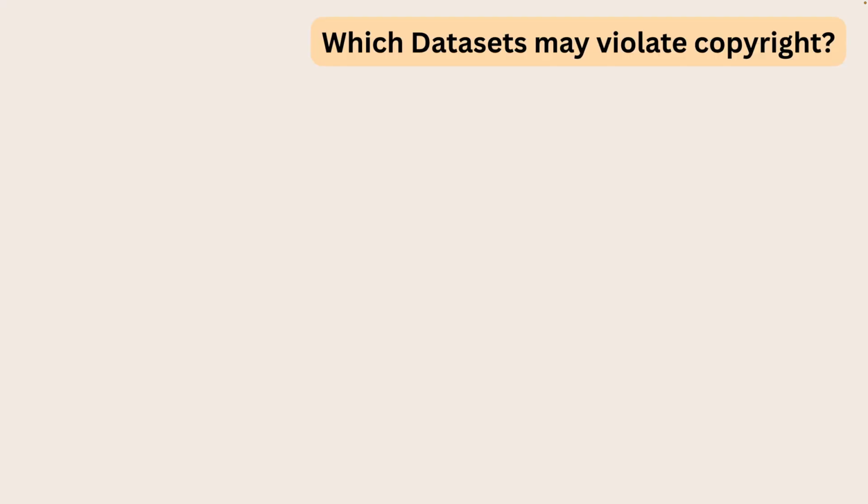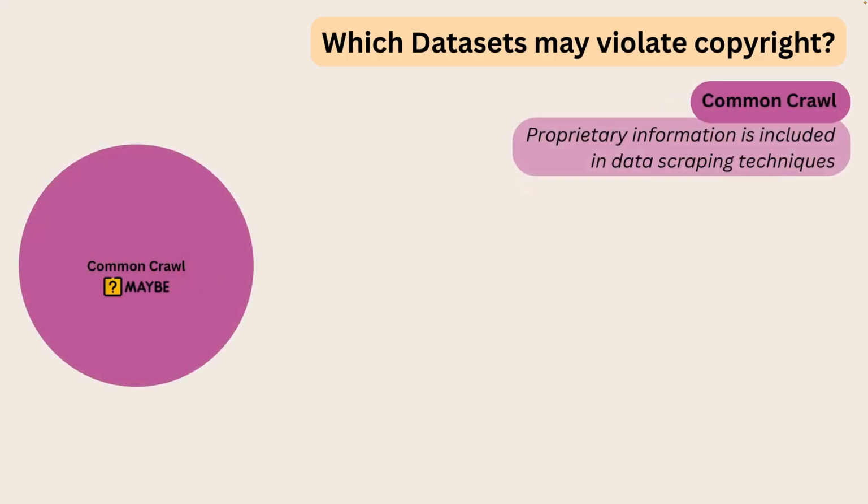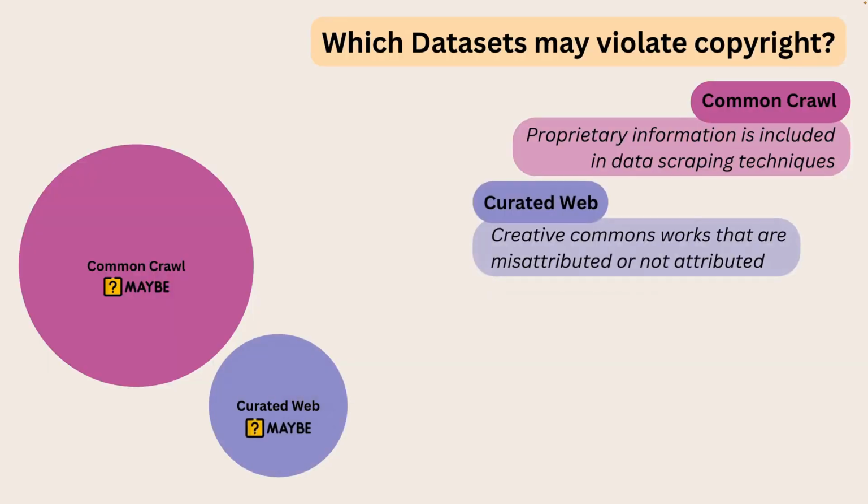I'm going to premise this with I'm not a lawyer, and I'm just basing this off of the readings that I have gone through when it comes to training data and copyright related to large language models. But there are a lot of potential maybes when it comes to copyright violations within the training data sets known. Common Crawl may have copyright infringements included, as it incorporates whatever is available online, regardless of the material's copyright license. The curated web may have copyright infringements included, as open education resources and other Creative Commons or copyleft materials may have been included without attribution or in violation of their license requirements.